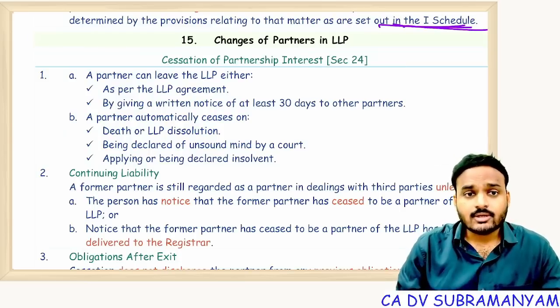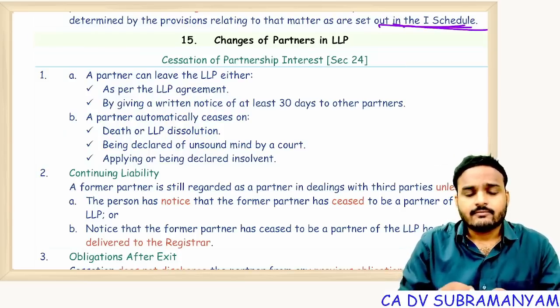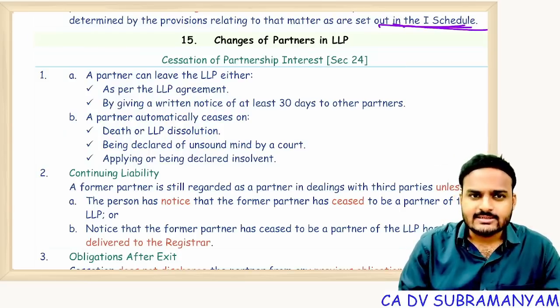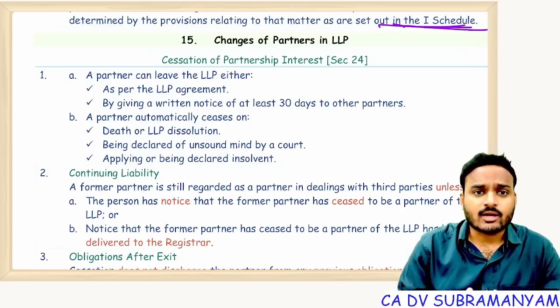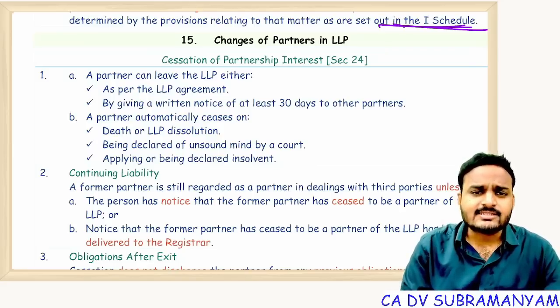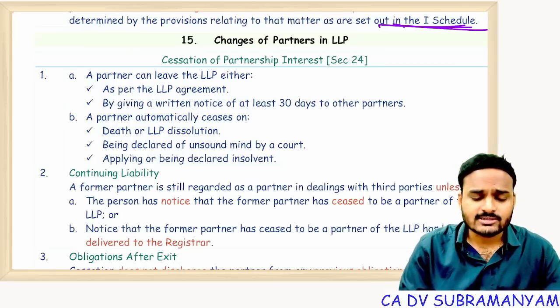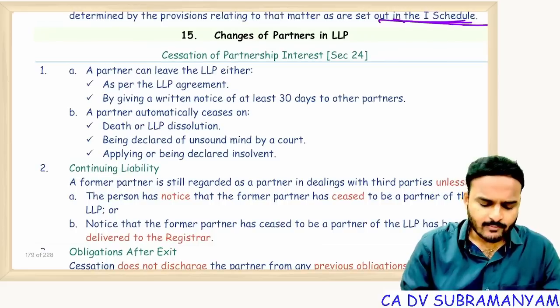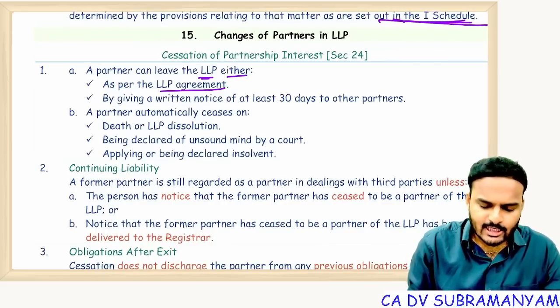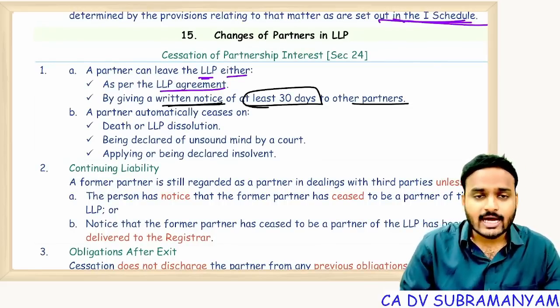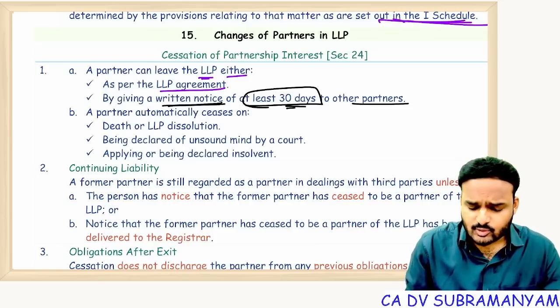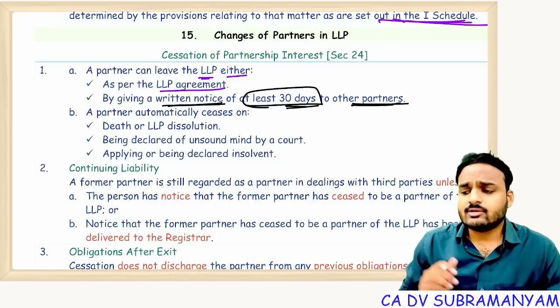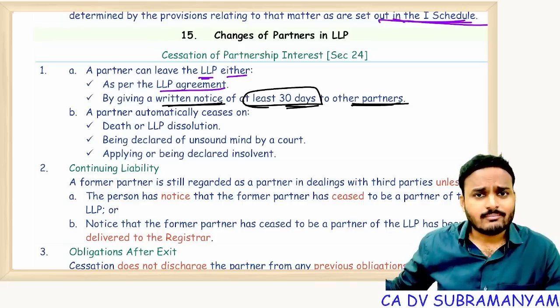So here you have to understand, whenever a partner is retiring or becoming a former partner, that means a partner is coming out of the LLP, and certain compliance provisions must be followed by the LLP. Let's see one by one. A partner can leave the LLP either as per the LLP agreement or by giving a written notice of at least 30 days to the other partners. Why shall 30 days notice be given to other partners? Meanwhile, the LLP will give notice to the public.